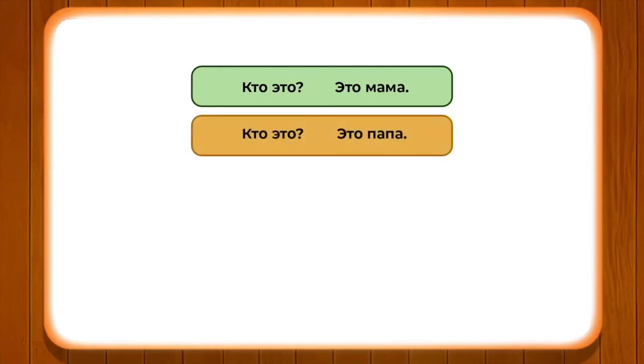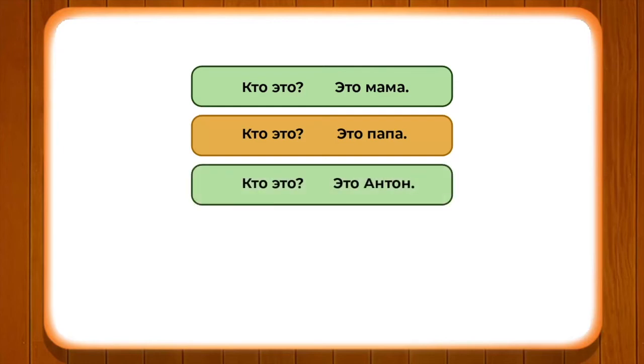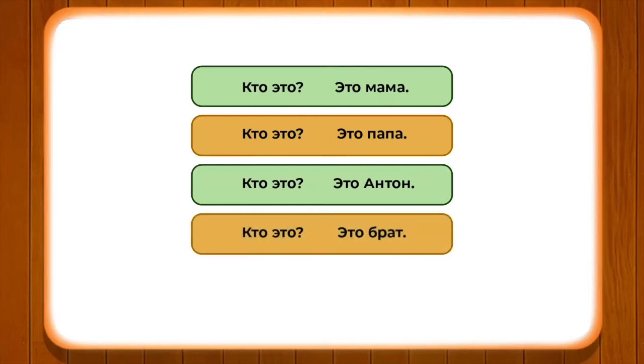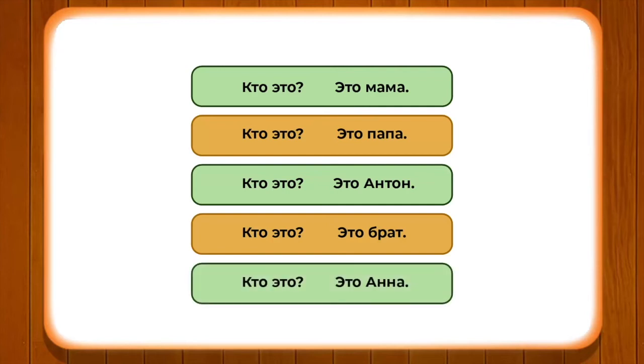Then we have kto eto. Who is this? Eto papa. This is father. Kto eto? Eto Anton. This is Anton, a Russian name for males. Kto eto? Eto brat. This is brother. Kto eto? Eto Anna. Anna is a very popular Russian name for females. So, we have two famous Russian names, Anton and Anna.